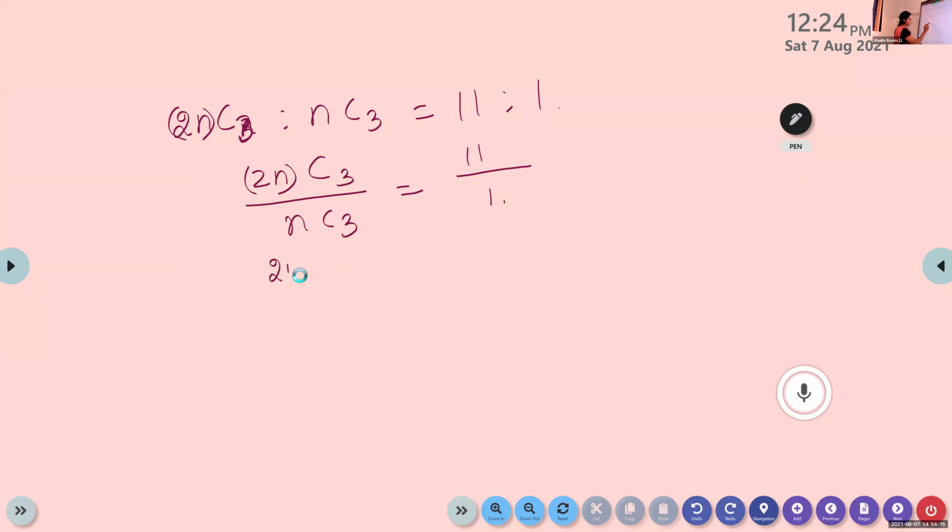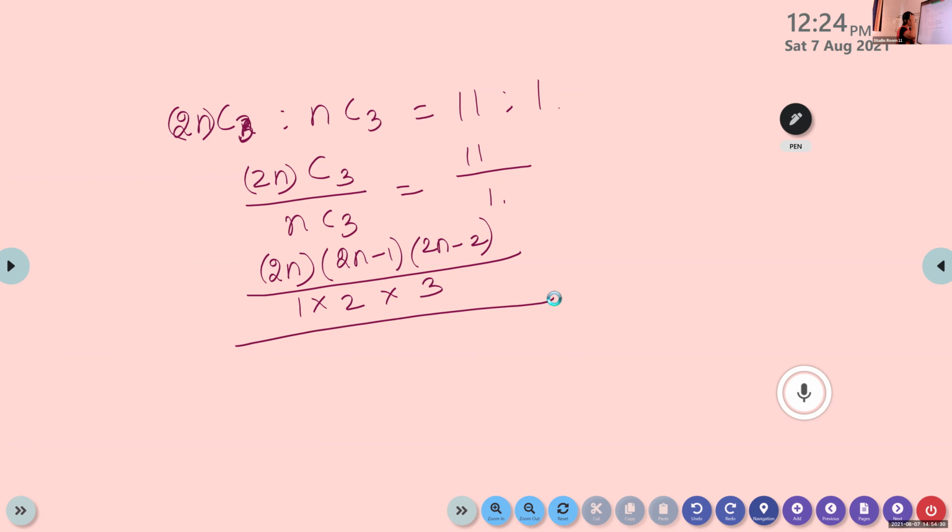From 2n, we have to write 3 numbers, isn't it? 2n into 2n minus 1 into 2n minus 2 by 1 into 2 into 3. Again, nC3 means n into n minus 1 into n minus 2 by 1 into 2 into 3, is 11/1.